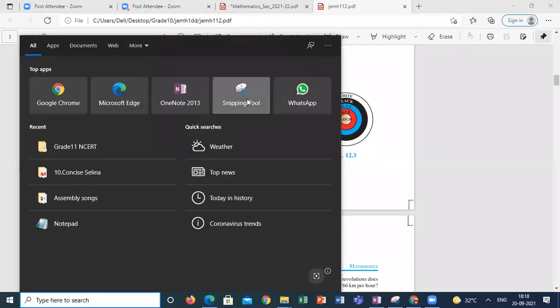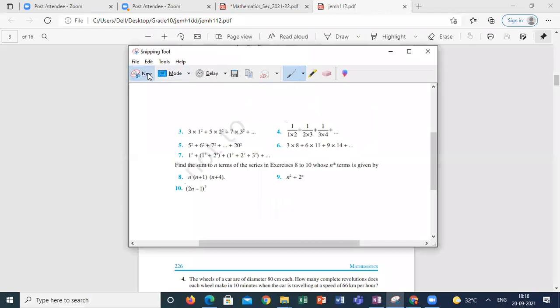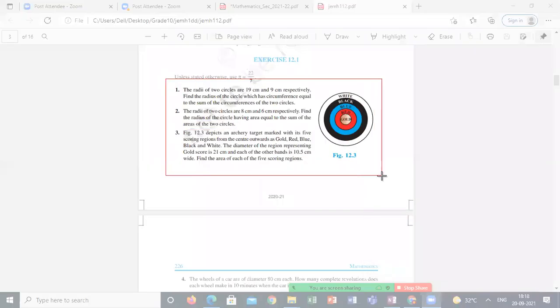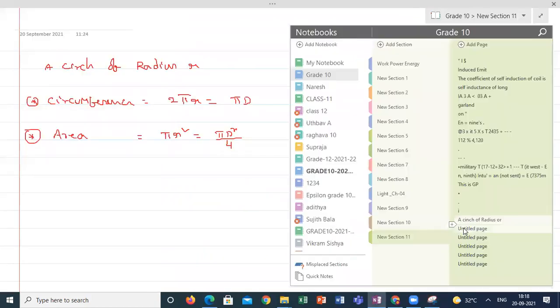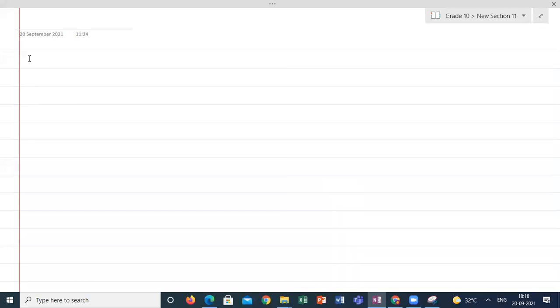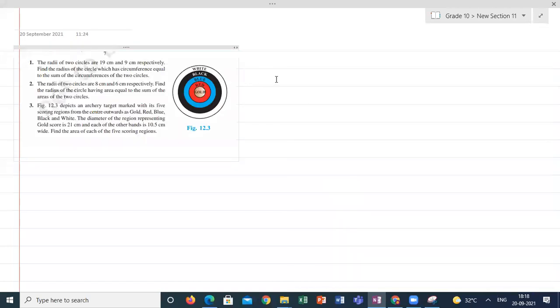Consider the pi value as 22 by 7 or 3.14 according to your calculation. Sometimes 3.14 will make the calculation a little easy. Sometimes 22 by 7 will make the calculation easy. The radii of 2 circles are 19 centimeter and 9 centimeter respectively. Find the radius of the circle which has the circumference equal to the sum of the circumferences of the 2 circles.